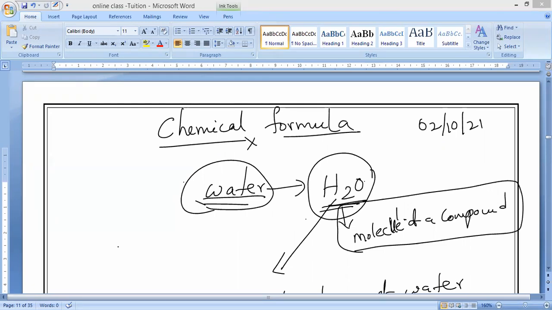What is another name for molecular compounds? I taught you. Covalent compounds. So what is another type of compound, girls? Ionic compounds. Ionic compounds are made up of metal and non-metal. In ionic compounds, the chemical formula represents the simplest ratio of ions present in the compound. But in a molecular compound, it represents the composition of a molecule. That is the main difference you should remember.